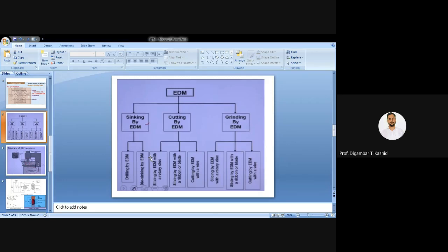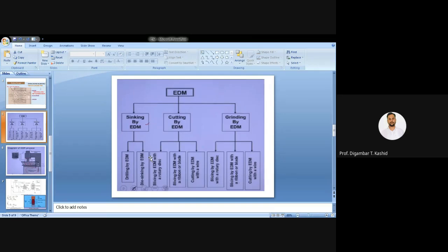It is called the sinking EDM process. Whatever the tool is, the tool will be the replica of the workpiece, that we have to make. So this tool is moving down towards the workpiece, and the same replica is generated on your workpiece.